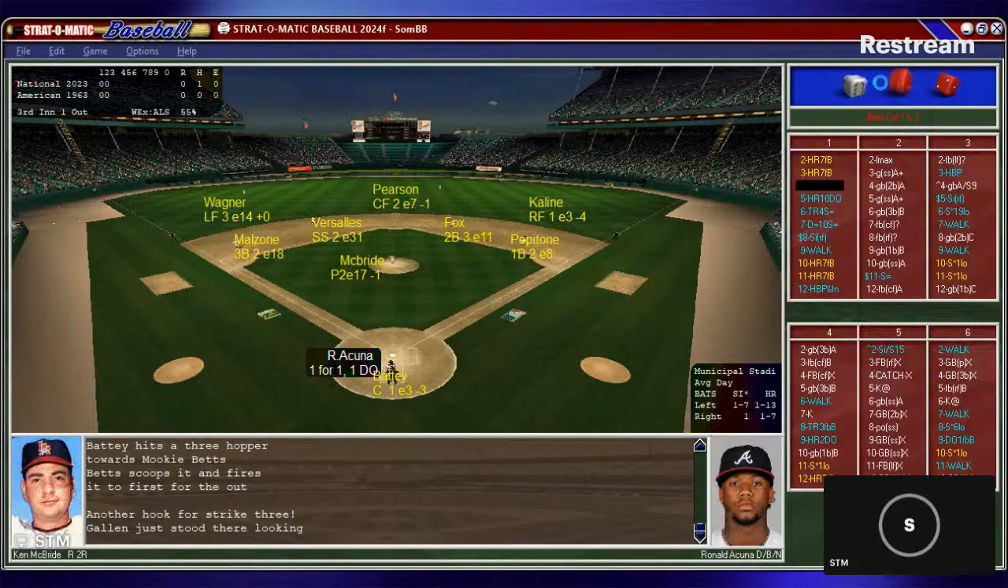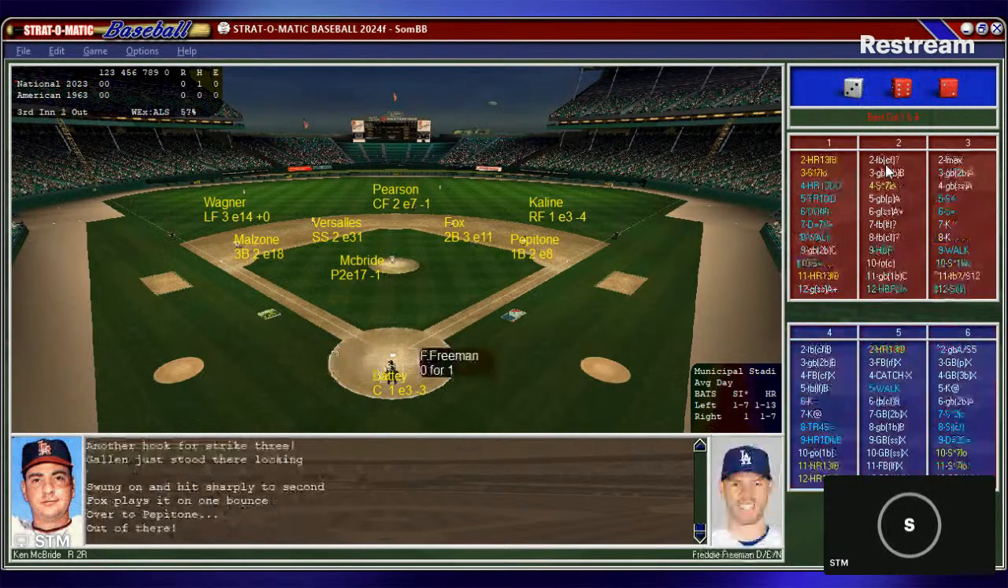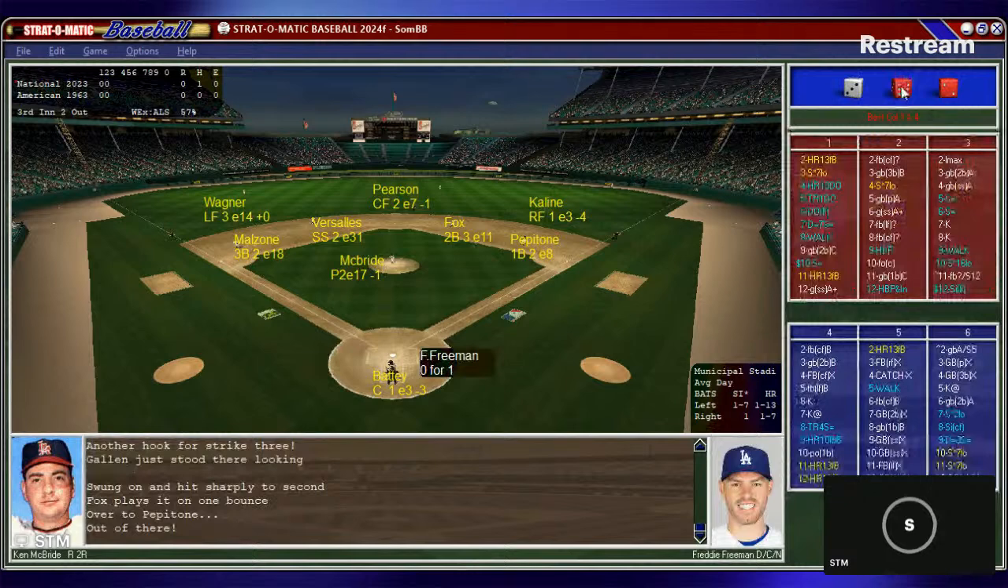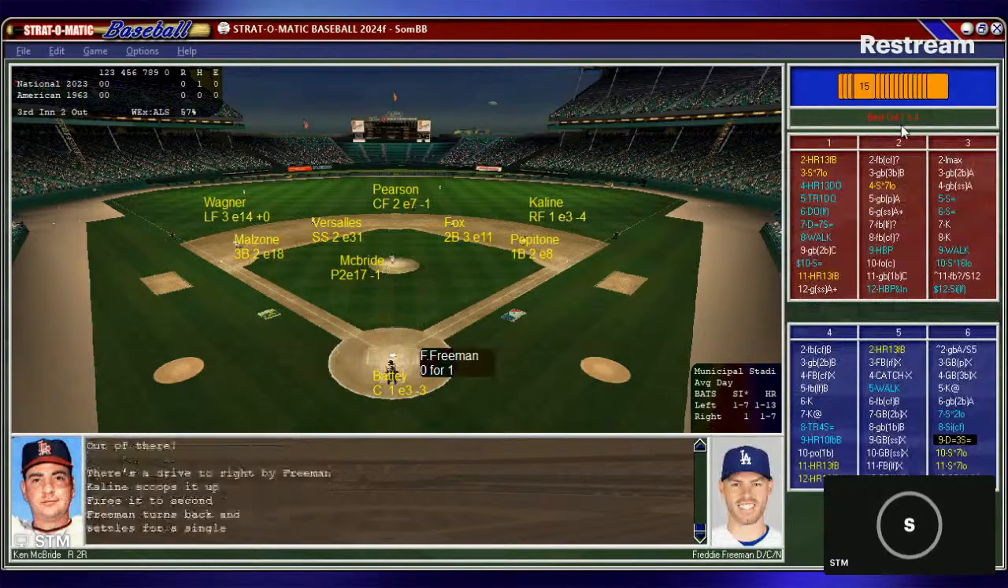McBride looks in, gets it. Here's the pitch. And that's a ground ball to second. Fox got it, throws him out, and there's 2 outs. And here's Freddie Freeman. Freddie Freeman is 0 for 1 so far. Battey puts down the sign. McBride looks in, and the windup to Freeman. Freeman with a base hit to right field.